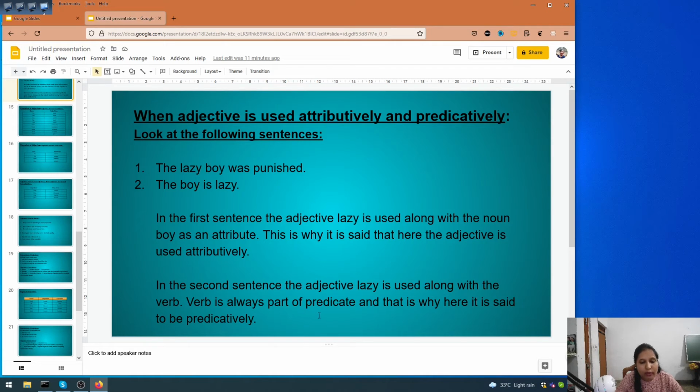Verb is always part of the predicate. And that is why here it is said to be predicatively used. Here this lazy is coming in the part of the sentence which is the predicate. Yes, and that's why it is known as predicatively used. I hope I am clear with what I said.